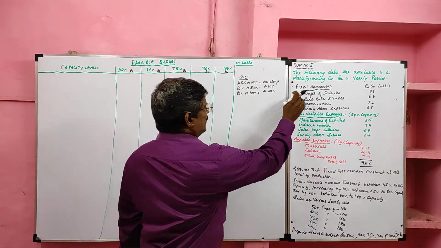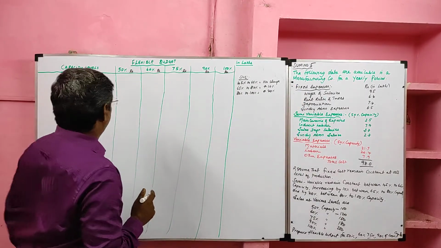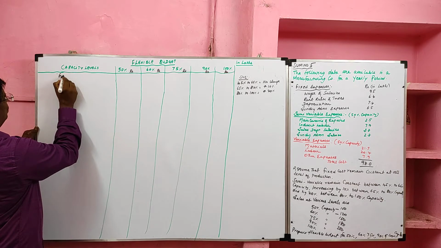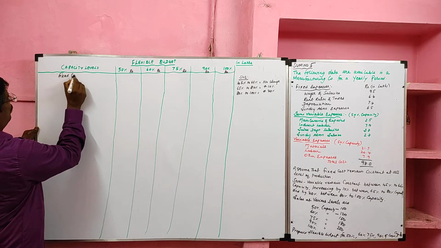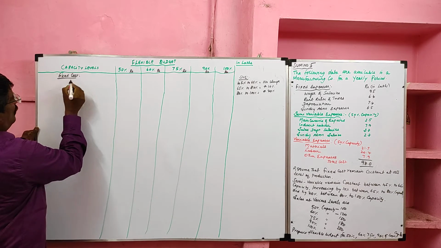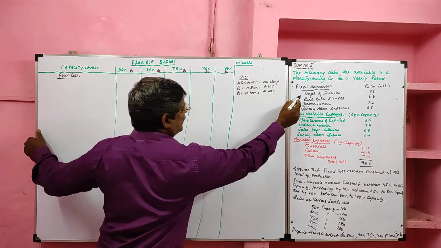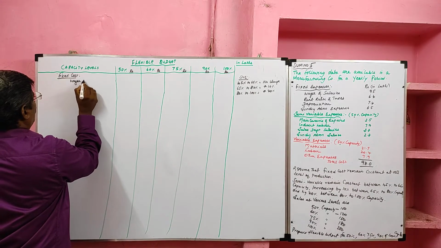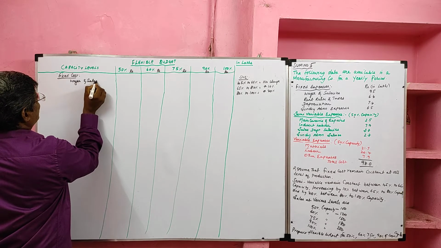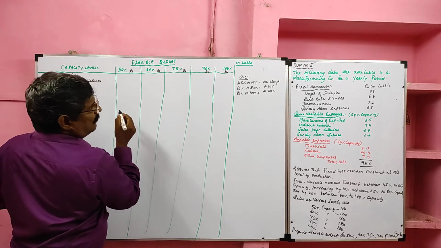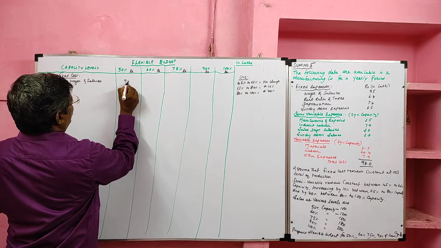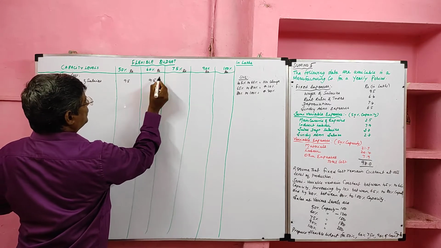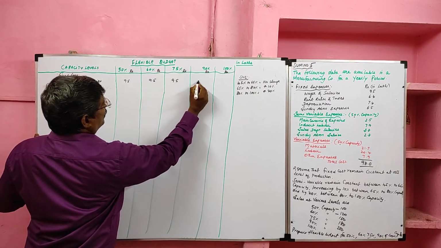First, take fixed cost. Under fixed cost, the first one is wages and salaries. For 50%, 9.5. It remains constant, so we can write it for other production levels also.